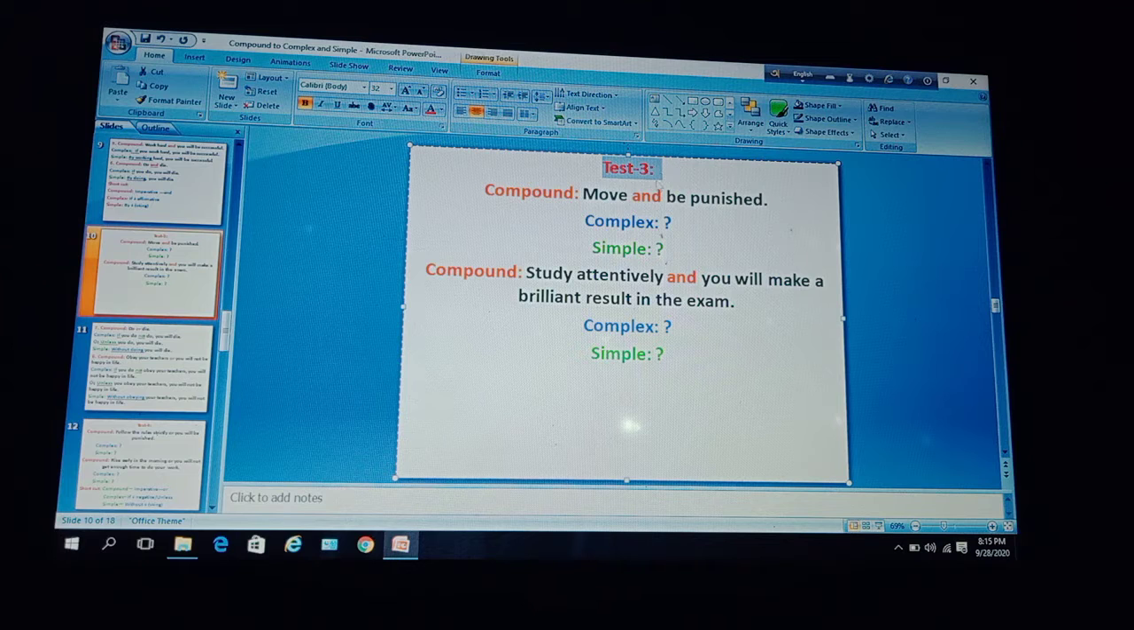Test 3 for you. Compound sentence: move and be punished. Make it complex and simple. Then another test, compound sentence: study attentively and you will make a brilliant result in the exam. Make it complex and then simple one. Dear learners, try yourself.